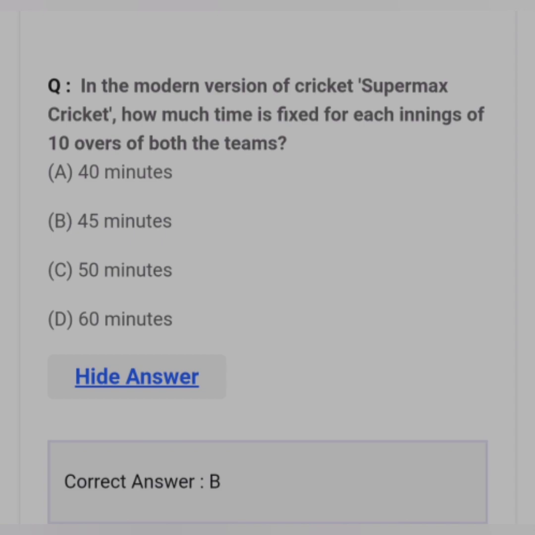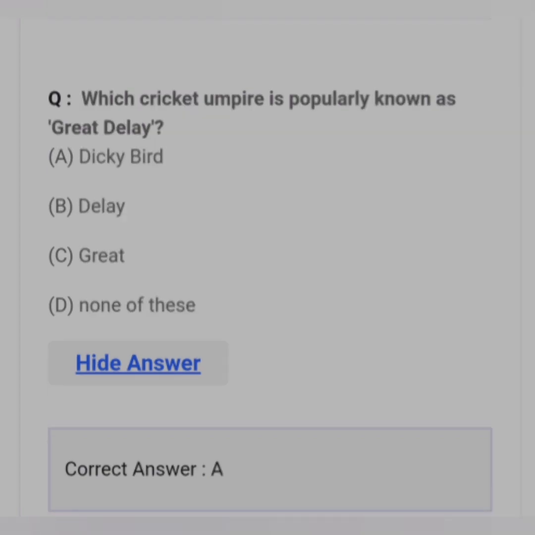In the modern version of cricket, Supermax cricket, how much time is fixed for each innings of 10 overs of both the teams? Answer B. 45 minutes. Which cricket umpire is popularly known as Great Delay? Answer A. Dickie Bird.